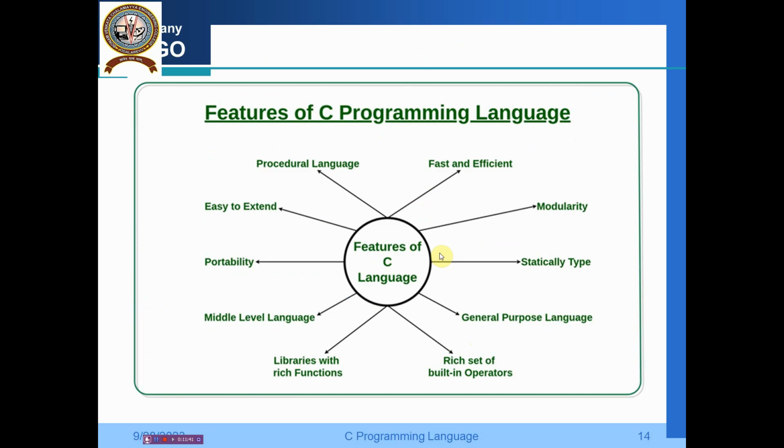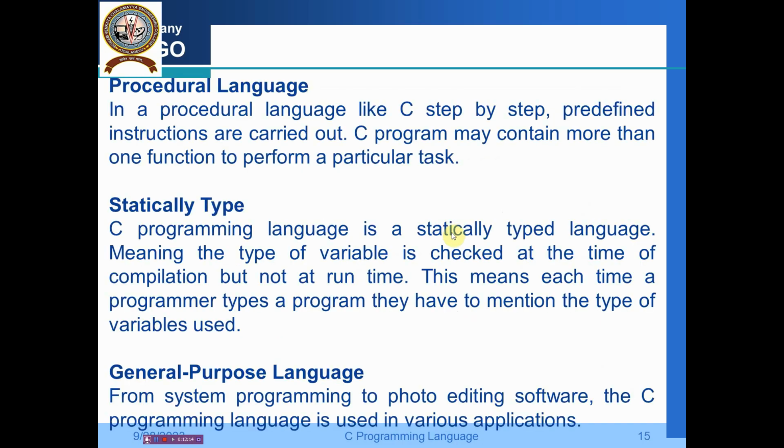Now let us see some of the features of the C programming language. You can see the main features: C is a procedural language, it is fast and efficient, the modularity is there, and it is statically typed. Then it is a general purpose language. We have a rich set of built-in operators. There are a number of libraries and rich functions available. It is a middle level language, portability is there, easy to extend. So all these are the features of the C programming language.